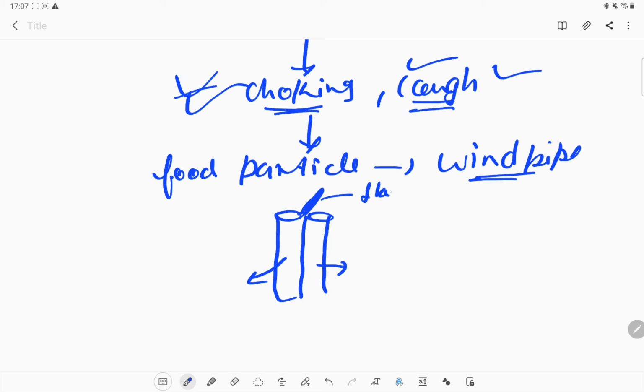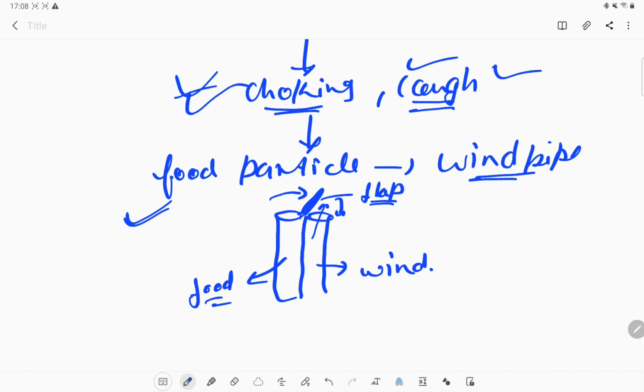When we are breathing, the windpipe is open and this flap will close the food pipe. Similarly, when we are eating, this flap will close the windpipe, and this is how it normally functions, and we do not feel any problems while eating the food.